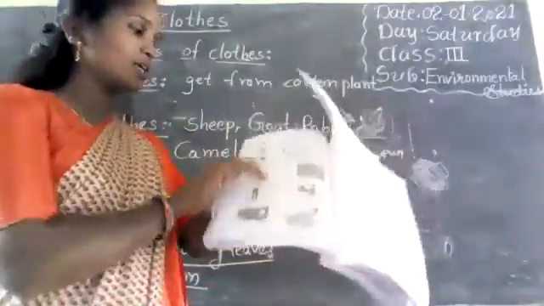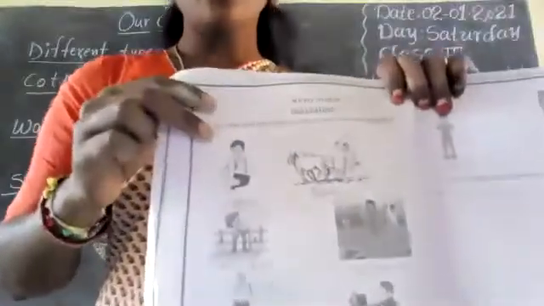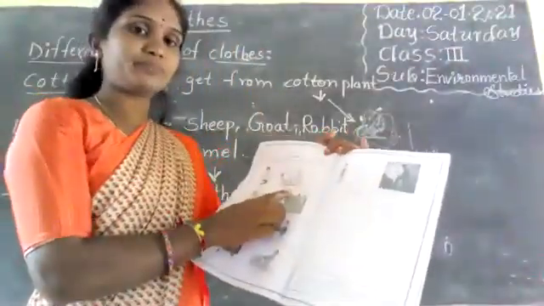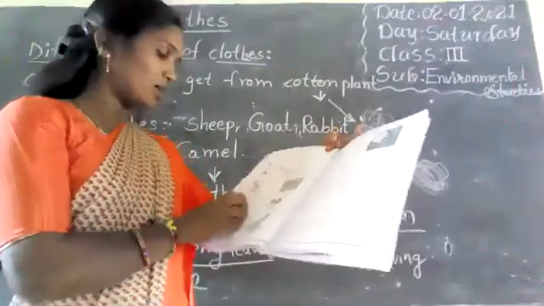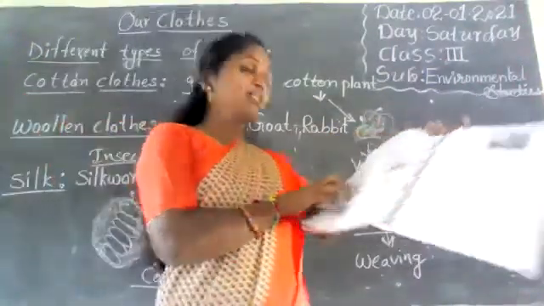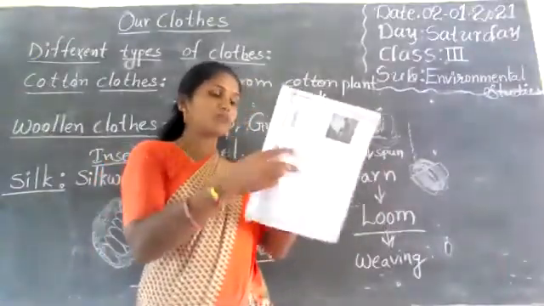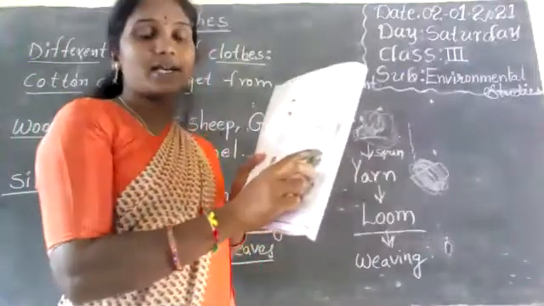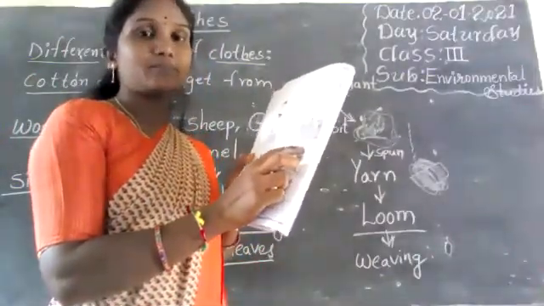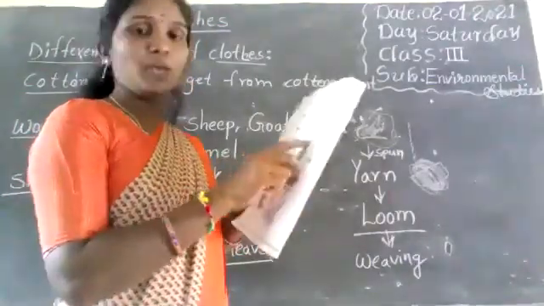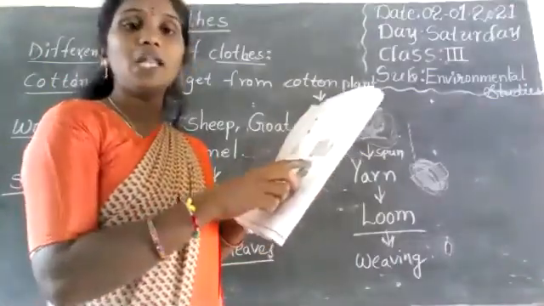Next one, here some occupations are given, so you write the occupation. See here, first one is a doctor, so you write doctor. Next one is farmer. He is a farmer, so you write farmer. And here, he is feeding the hens, so you write hen feeder. And here, leaf plucker. Here people are plucking the leaves, so you write leaf plucker.